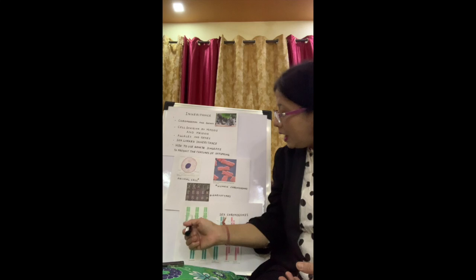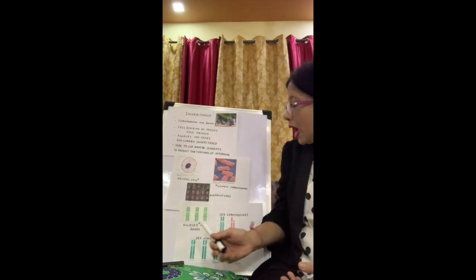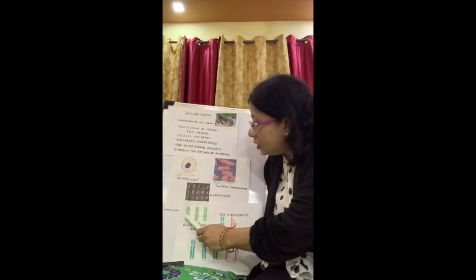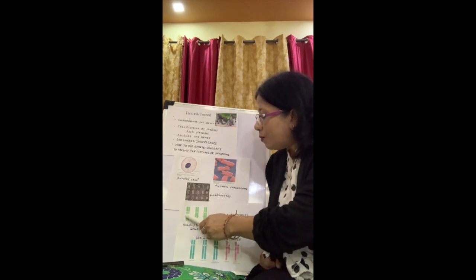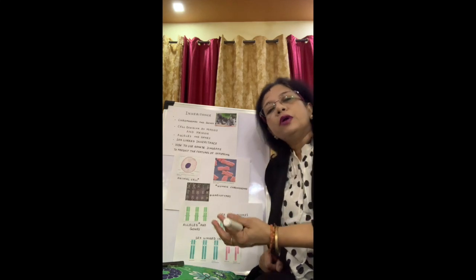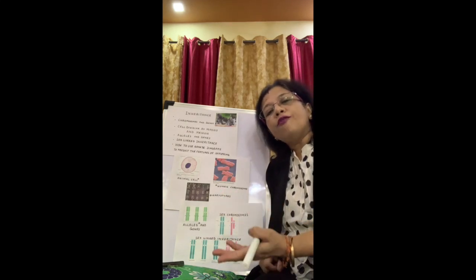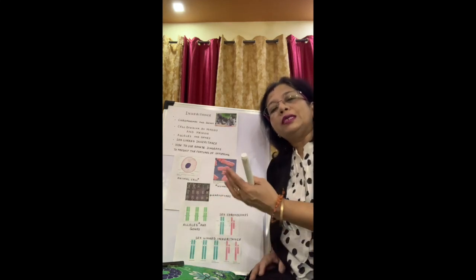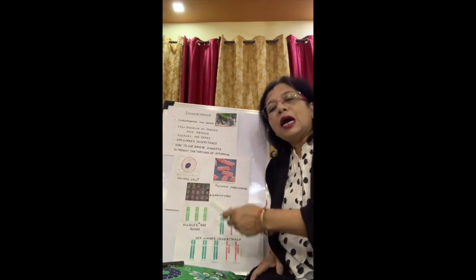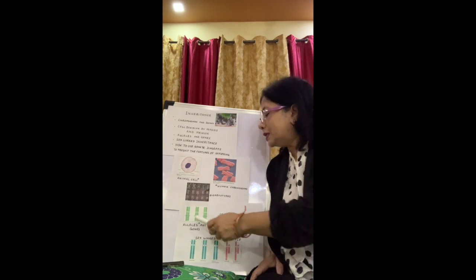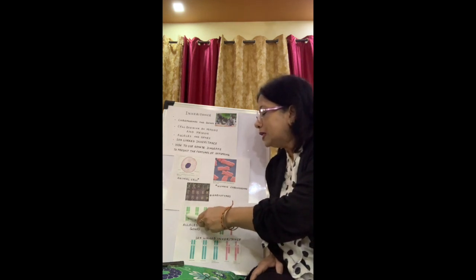Now when a particular gene, for fair complexion suppose, has two identical alleles, they are known as homozygous. If you see here, they are identical: capital G, capital G. Both are capitals, so this is a homozygous gene. You can take any letters, F or small f, B or small b, but both should be capitals or both small. This is known as a homozygous allele.